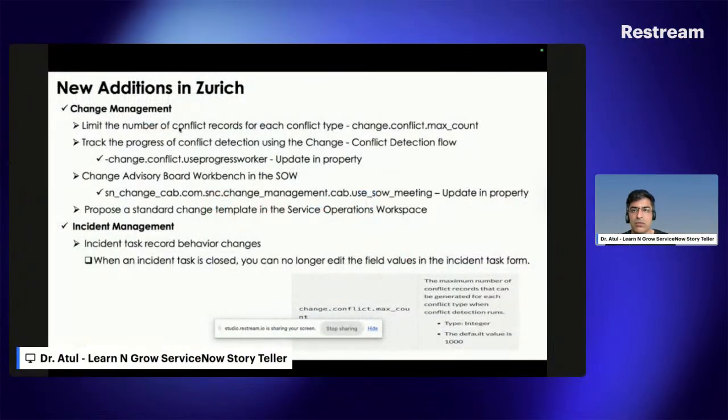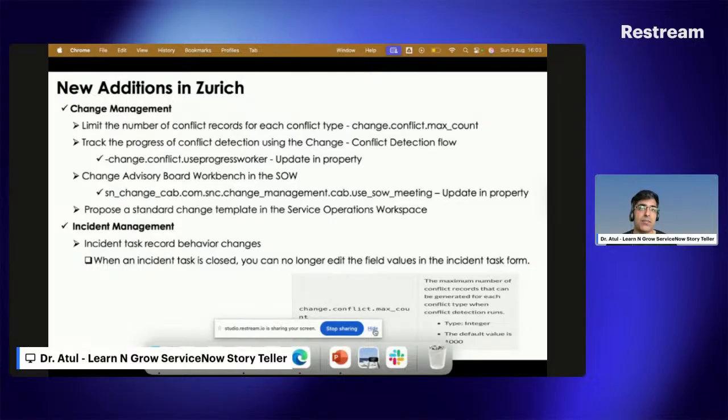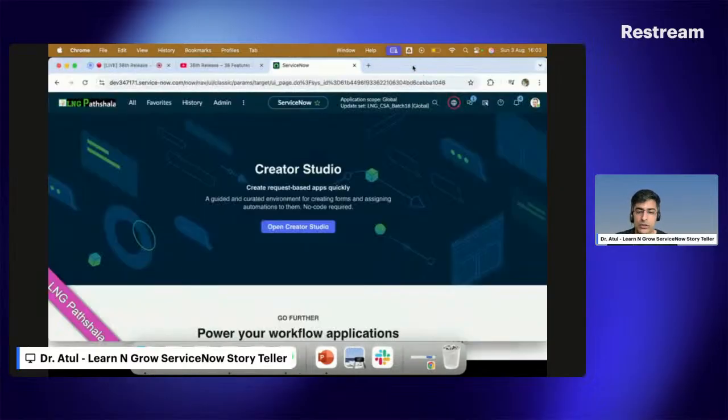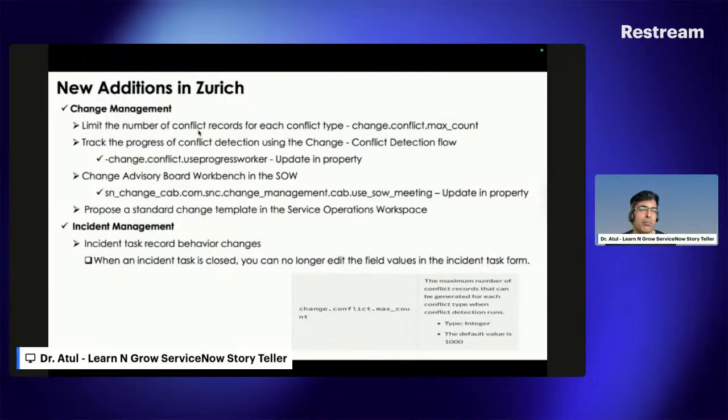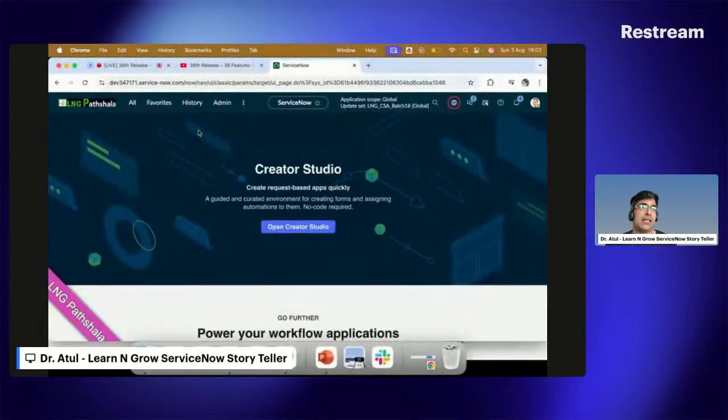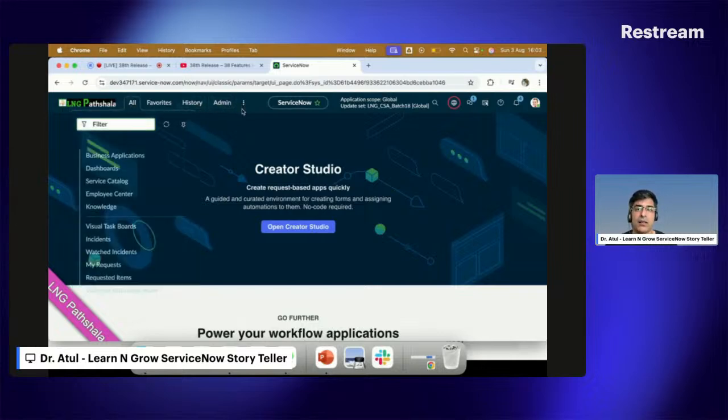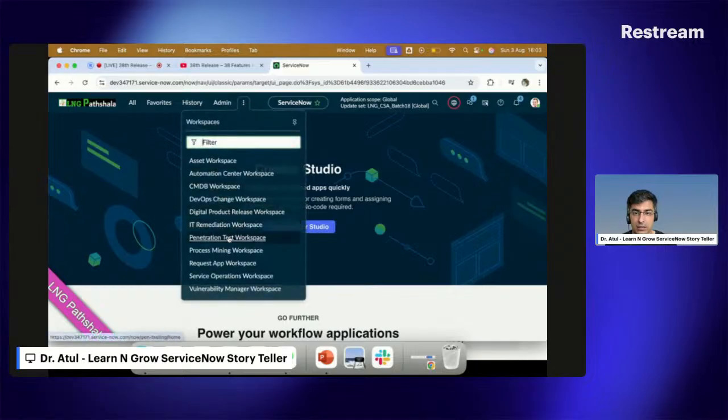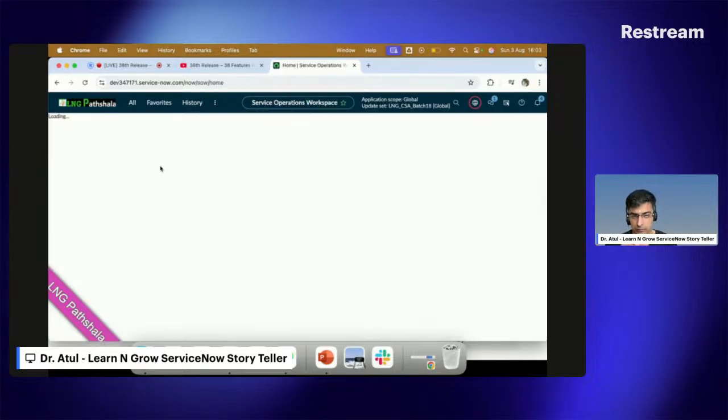Okay, now this is what ServiceNow has done. Coming a little bit to the operational perspective, a few changes have been done by ServiceNow in change management, and ServiceNow now gives flexibility to users to use the CAB workbench in change itself. Yes, I got a lot of feedback from my customers: why is ServiceNow not adding the CAB meetings into the SOW, service operation workspace? For that, you have to update your SOW as well to the latest version.